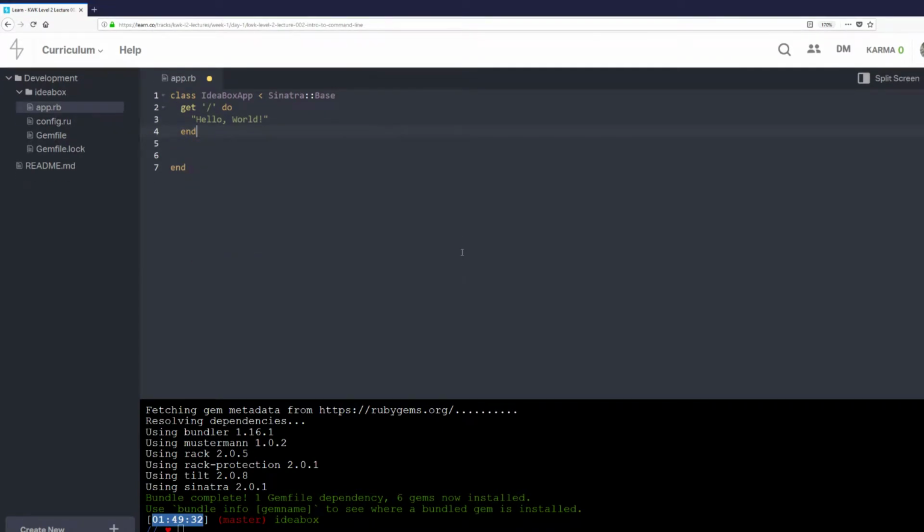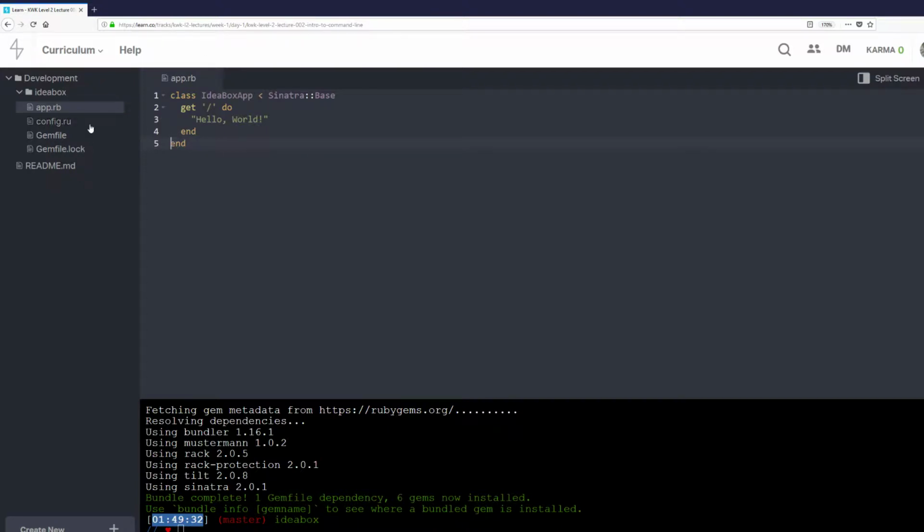And essentially what we've done here is that we've created this file, and in here we have get '/' do, and the slash represents the root of our web application. So like if you go to cnn.com, it's cnn.com/. A slash means the root, with nothing on it. And what it's going to do is return hello world.